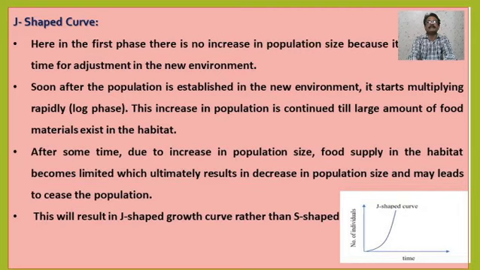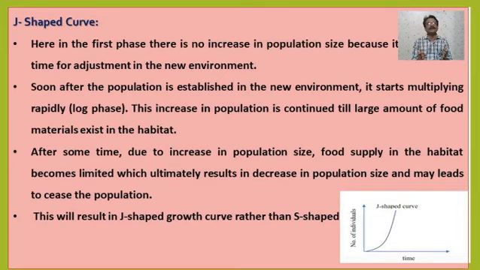The increase in population continues as long as a large amount of food material exists in the habitat. Now see, the initial growth is very slow, but as the individuals of that population get adjusted to the environment, they multiply rapidly.